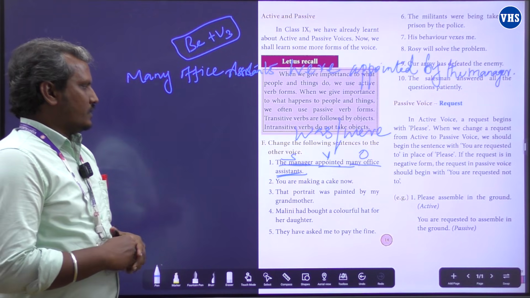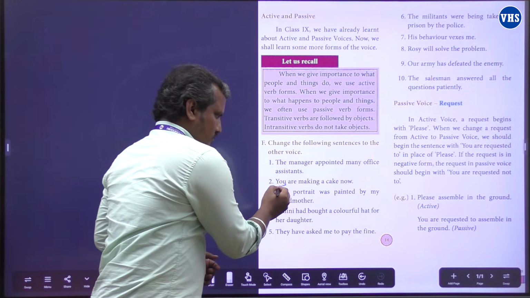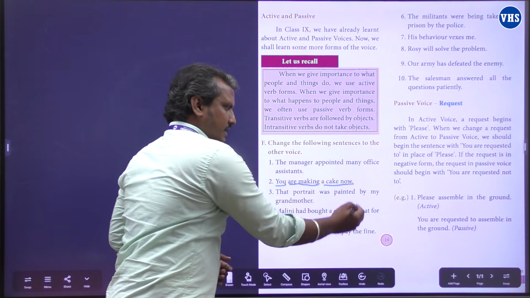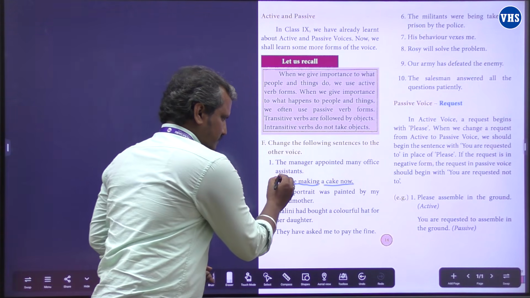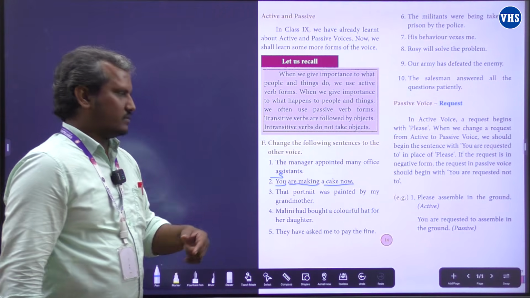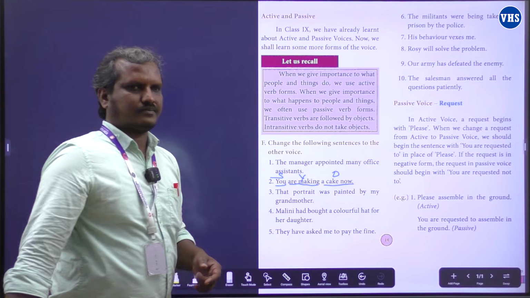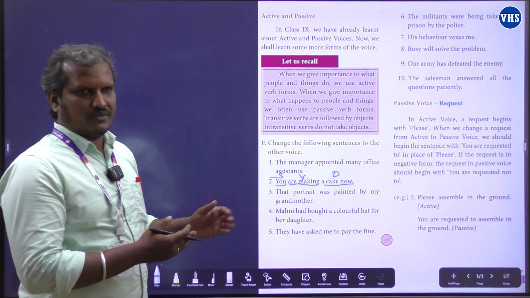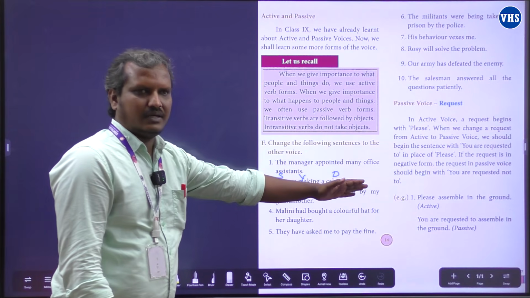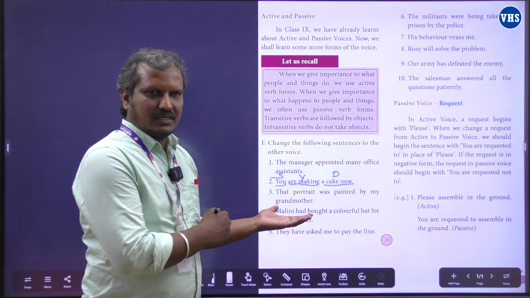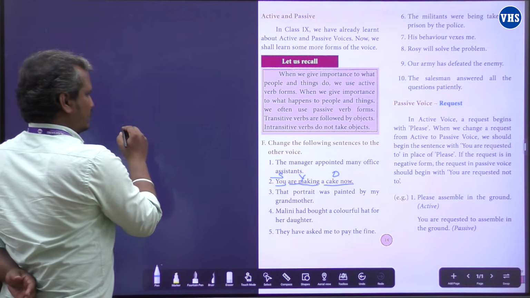Fine. Next, second question. You are making a cake now. Now look at the sentence. You is a subject, are making is the verb, a cake is an object. Now, I hope you can find out this is an active voice. You are making a cake now. We can change this into passive voice. So what is the object here? Yeah, good. A cake.